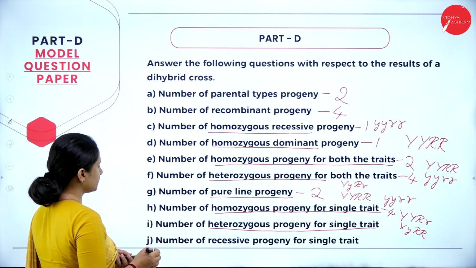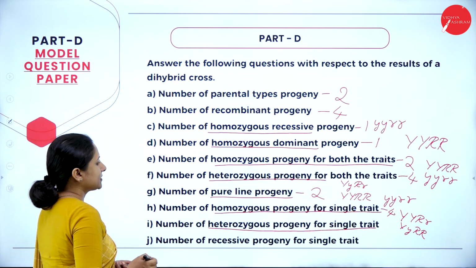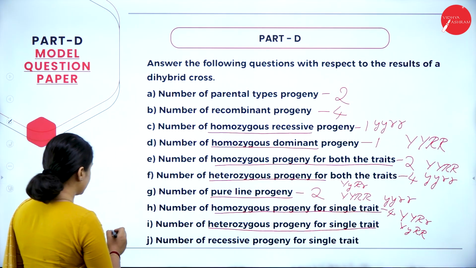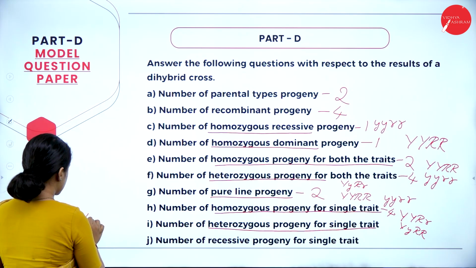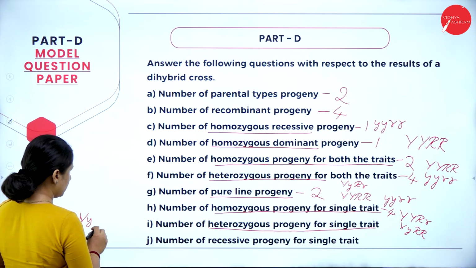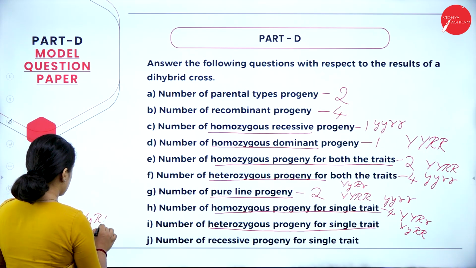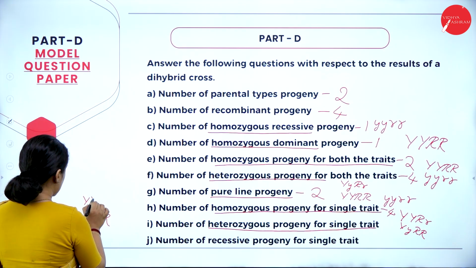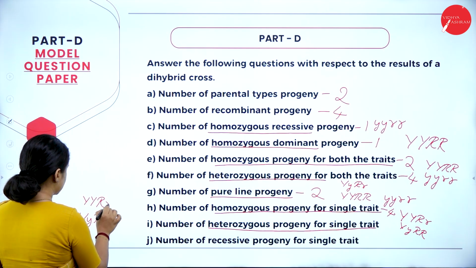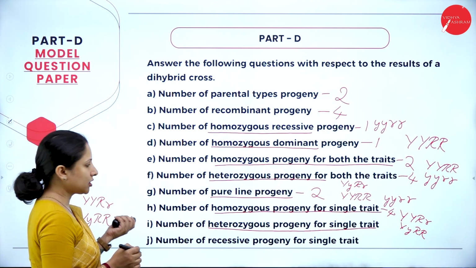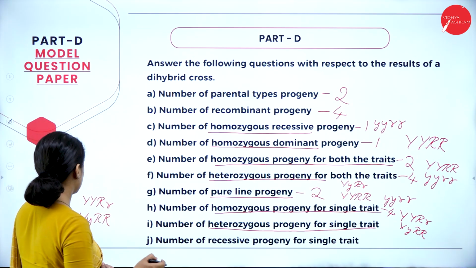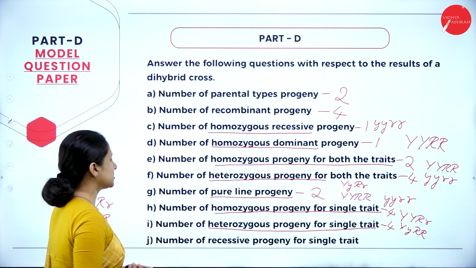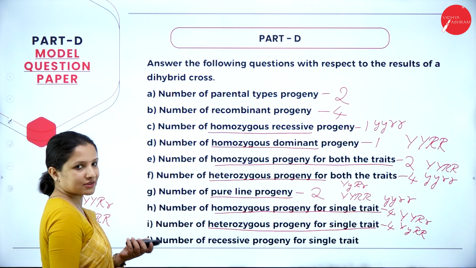Heterozygous progeny for a single trait. So heterozygous progeny means I have to consider capital Y, small y, and capital R, and one more: capital Y, capital R, small r. So that's also the same count. If you count, we'll get the same thing because it is one and the same here. So it is 4.